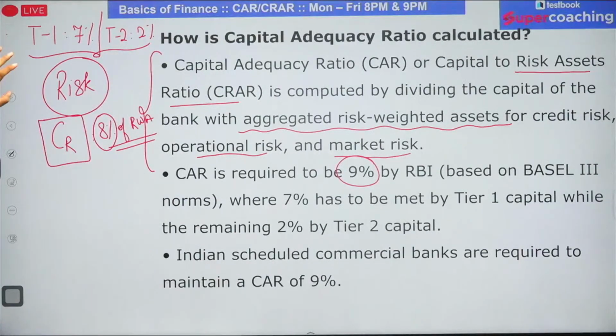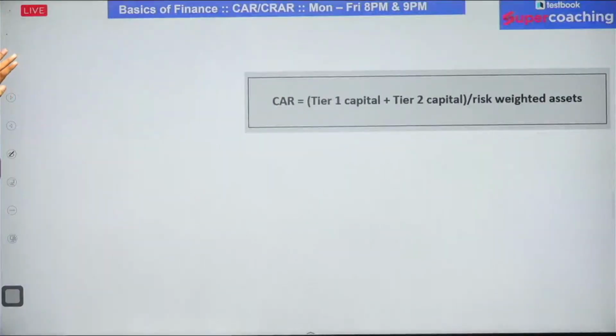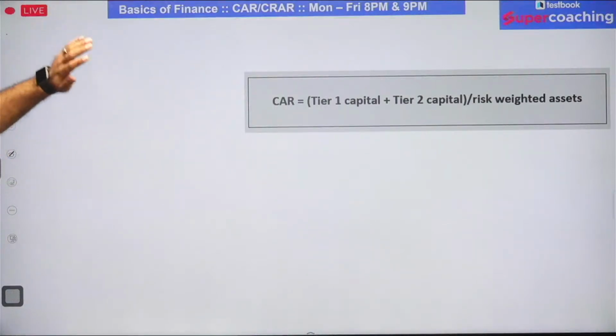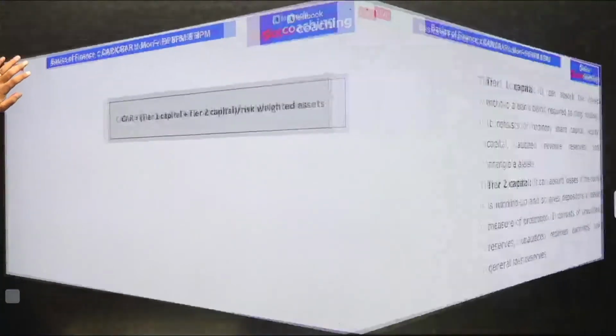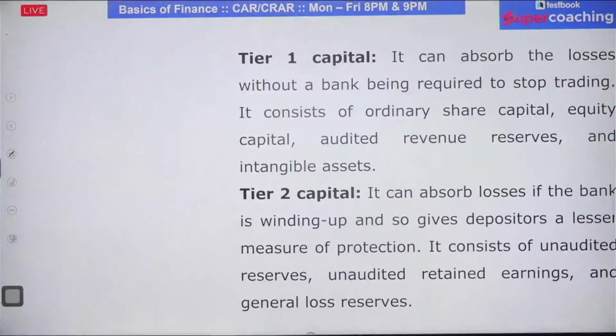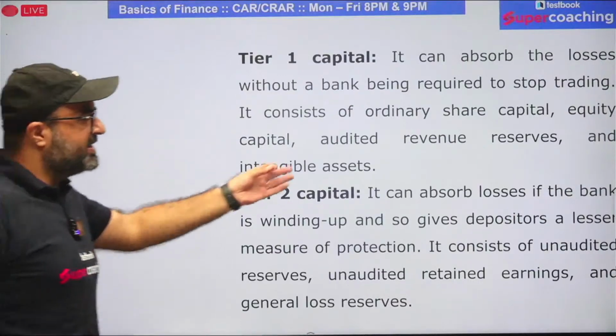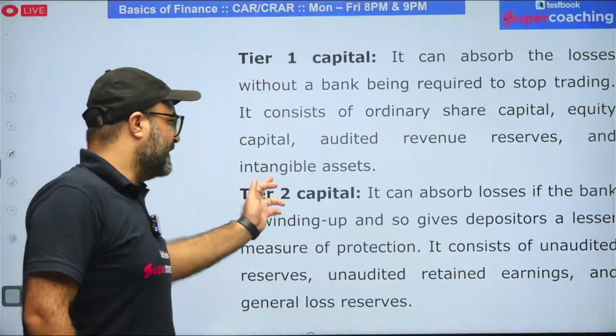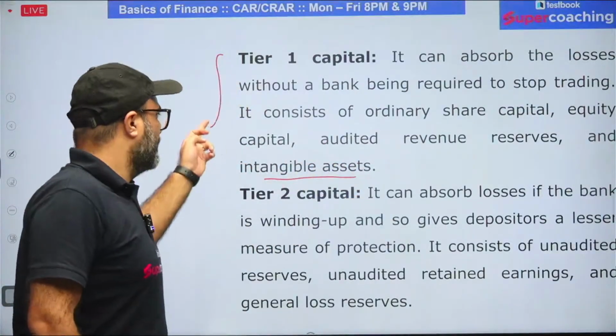Is it clear? Now let's check out the calculations. The CAR is calculated as tier 1 capital plus tier 2 capital divided by risk weighted assets, and this ratio should be at least 8%, the reserves which you are going to maintain. Tier 1 is responsible to absorb the losses without a bank being required to stop trading. So it consists of ordinary share capital, equity capital, audited revenue reserves, as well as intangible reserves. They are included in tier 1.